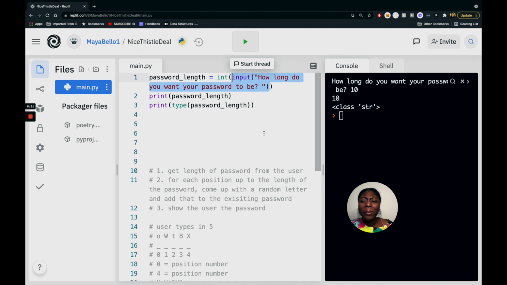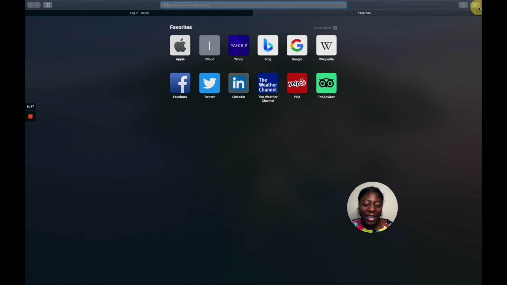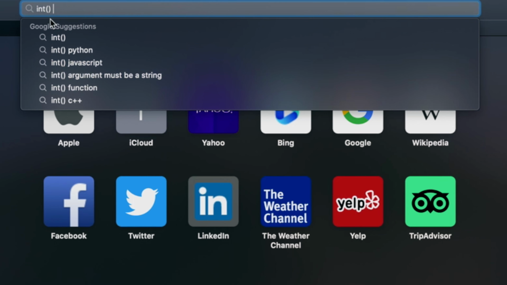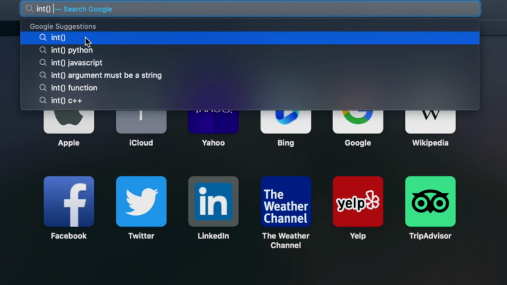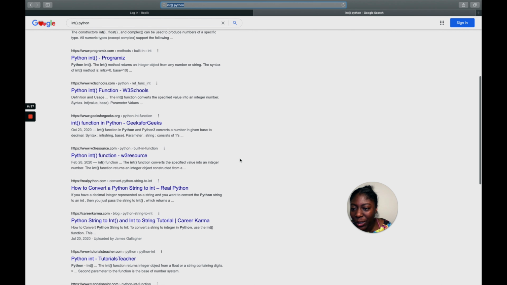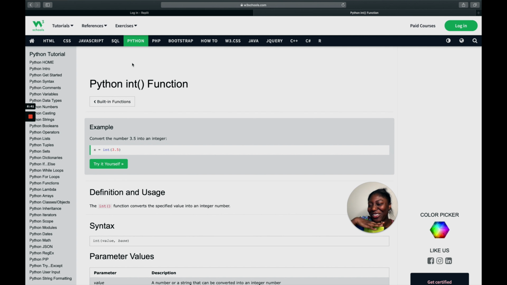And whenever I'm explaining something and you're like, I kind of don't get it, y'all, Google is your best friend. As programmers, we use Google all the time. All I did was type in that int and then Python, and you can see there's so many different resources. There's W3Schools, I'm a fan of W3Schools.